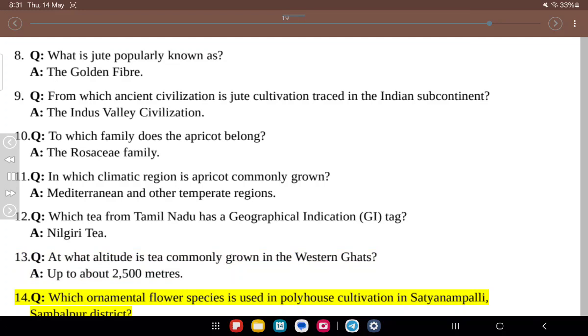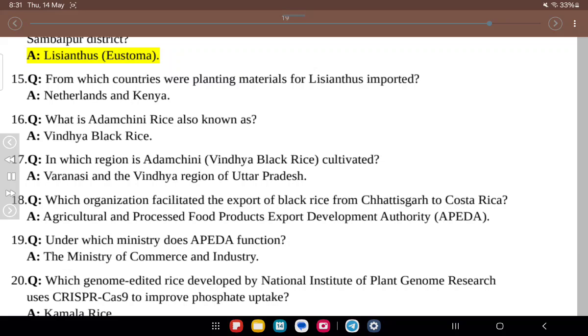14. Q. Which ornamental flower species is used in polyhouse cultivation in Satyanampalli, Sambalpur district? A. Lysianthus eustoma. 15. Q. From which countries were planting materials for Lysianthus imported? A. Netherlands and Kenya.